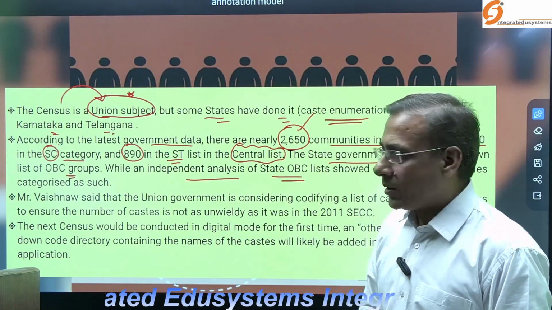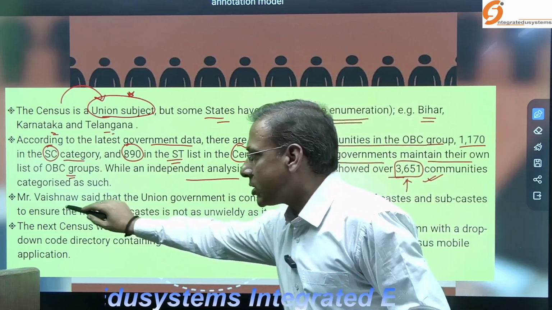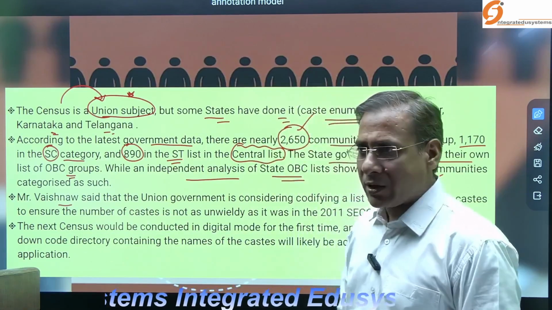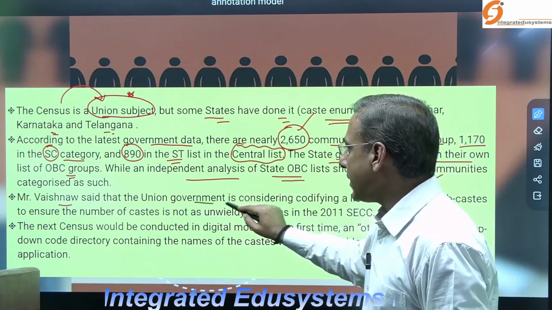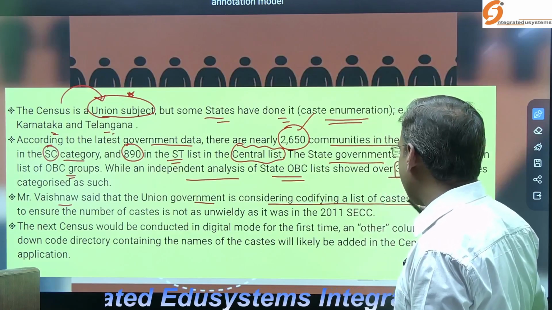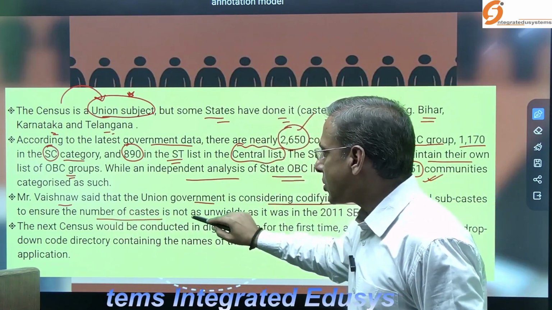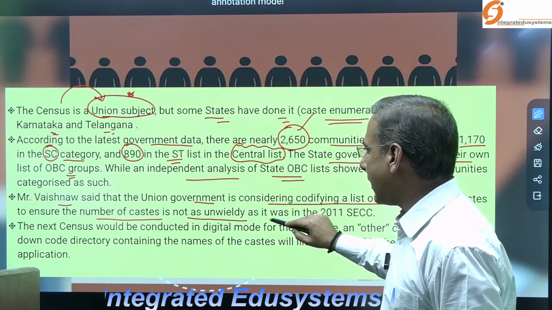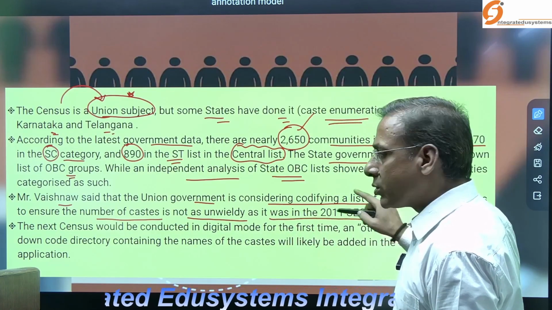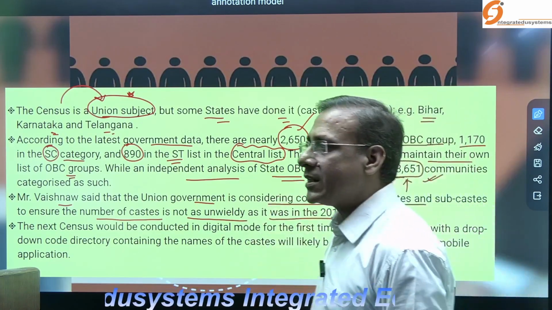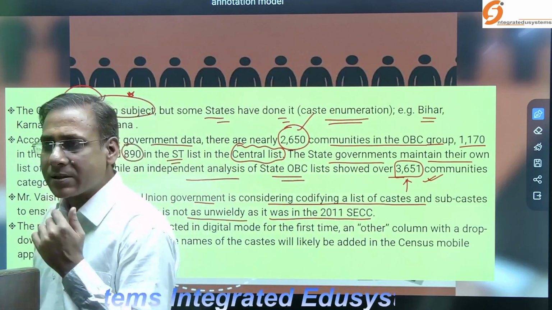Now, when you look at what Mr. Vaishnav announced, they said the union government is considering codifying a list of castes and subcastes to ensure the number of castes is not as unwieldy as it was in the 2011 SECC, the Socio-Economic Caste Census.